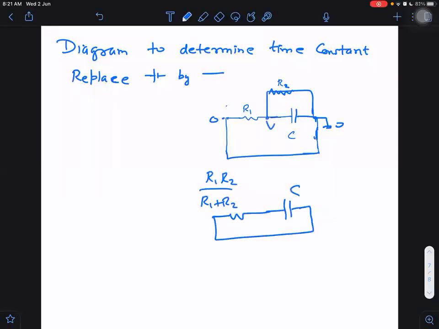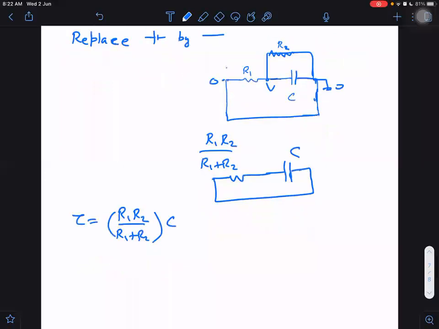Finally, it will be like this always. Finally, it will be like a closed loop here like this. Single R, single C. So what is the time constant then? Once we are getting single R and single C, then multiply this: R1 R2 upon R1 plus R2 multiplied by C. This is the time constant answer. We are getting the time constant.